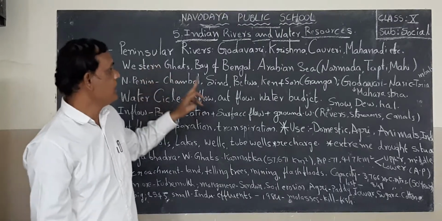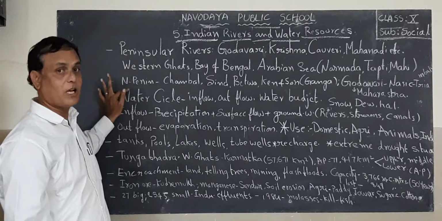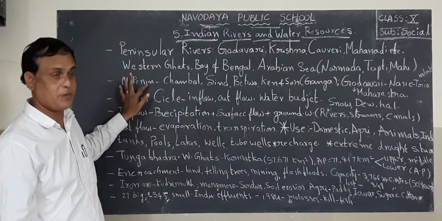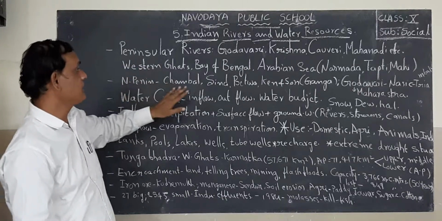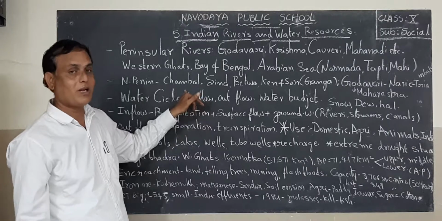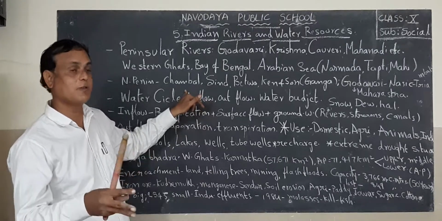Next one, listen students, in the north part of this peninsula in India, some tributaries of Ganga originate. What are the tributaries of Ganga that originate in the peninsular north part?